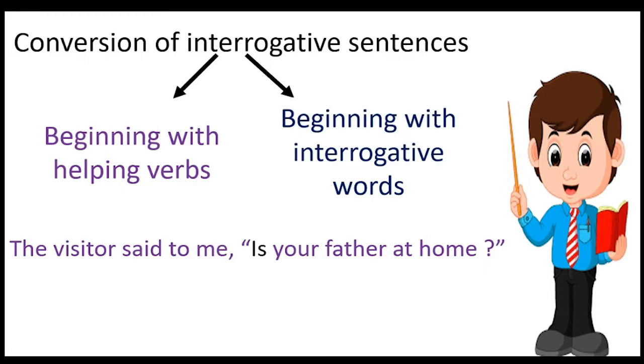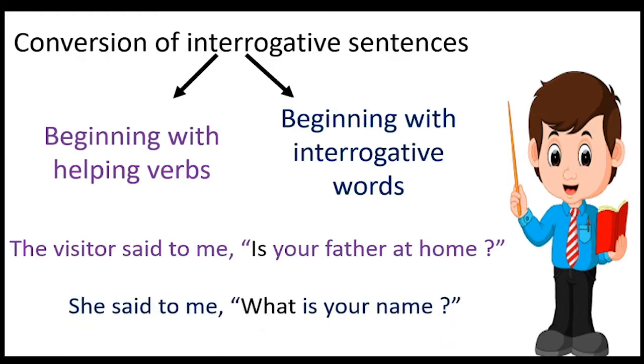Children, this is beginning with a helping verb. Second example, she said to me, "What is your name?" So children, this is beginning with an interrogative word. So now you understood that an interrogative sentence can start with either a helping verb or an interrogative word. So now we will learn the rules